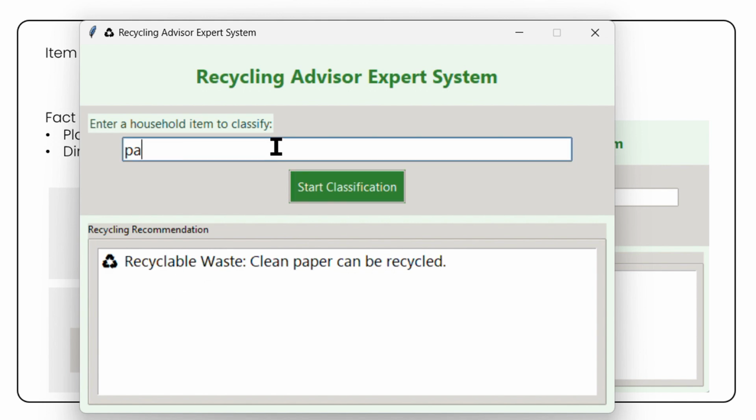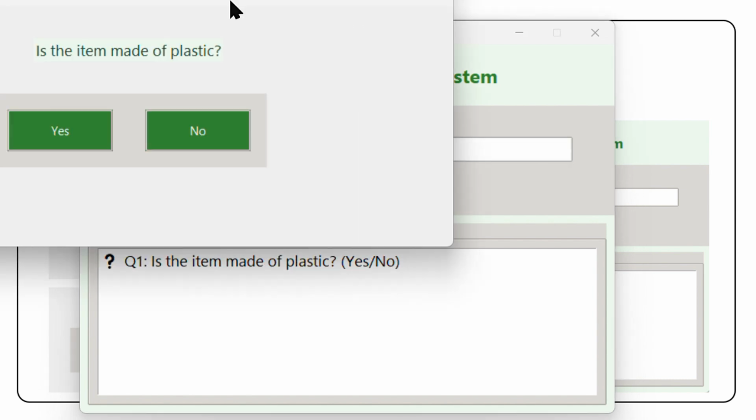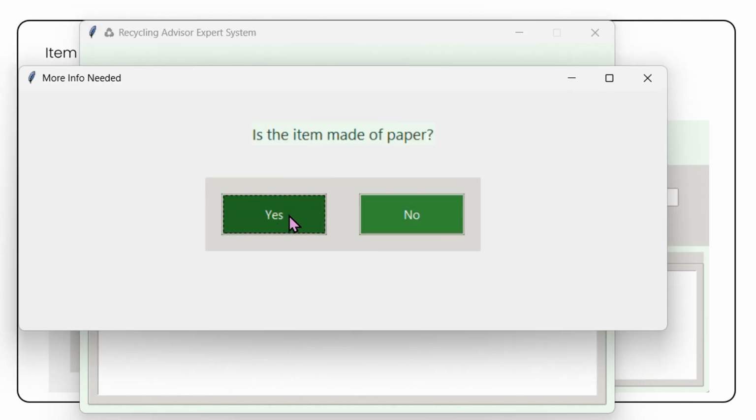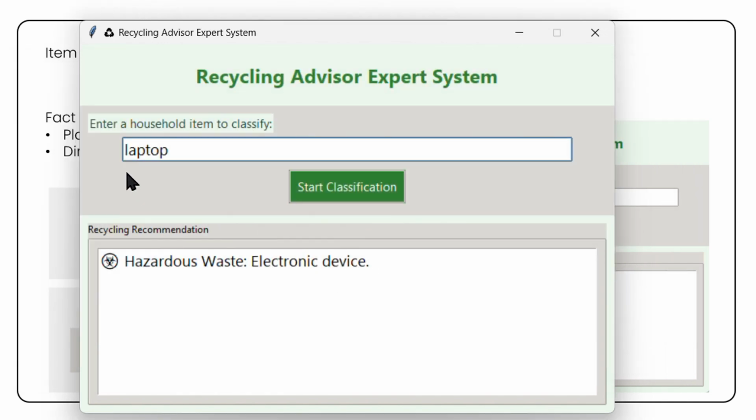How about something that can't be recycled? Okay, so this shows us the result, which is hazardous waste, electronic device. Okay, thank you. That's all from us.